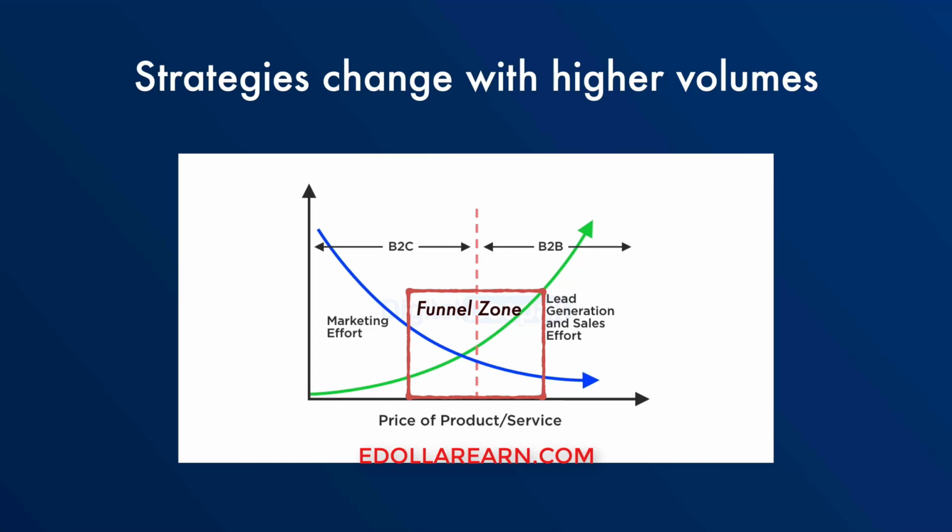So we are basically going to look into the funnel zone. We are going to leave out all the high-end B2B and enterprise segments, such as software, or big equipment or machinery that you are selling to high-end businesses. Those things will not come into the funnel zone. And we are going to build a lead generation and conversion funnel for the center area, which has an overlap between B2C and B2B. And I want you to understand this very clearly, because if you are in a business which is like an FMCG product, which is very low end consumer goods, then you are not going to really make use of the lead generation concepts that we are going to discuss in this lead generation mastery course.